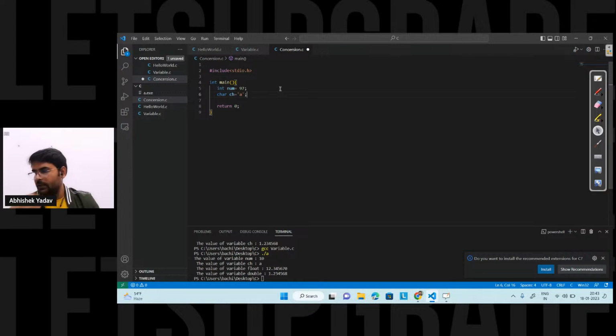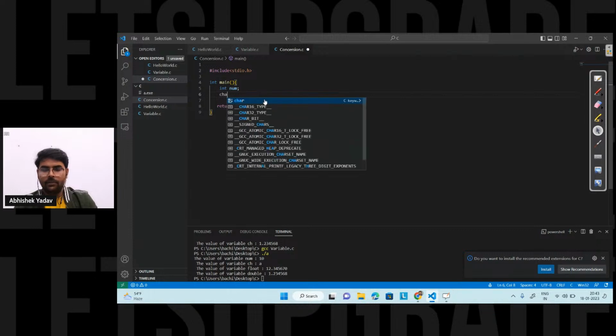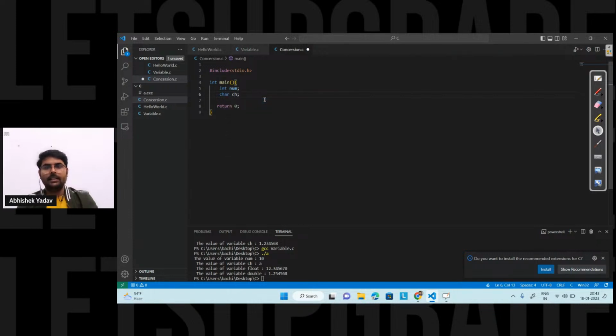So basically, char ch is equal to a here. Let's take this one also. After that, let's remove this one. So what we are doing? I have two variables, that is num, and I have one more variable, that is ch. Till this point, I am just declaring both the variables, that is integer type variable and character type variable here.